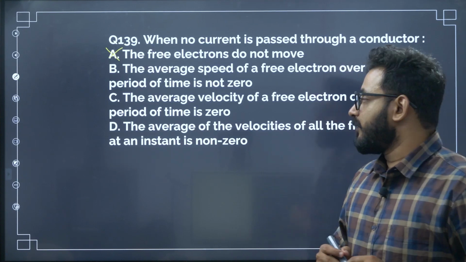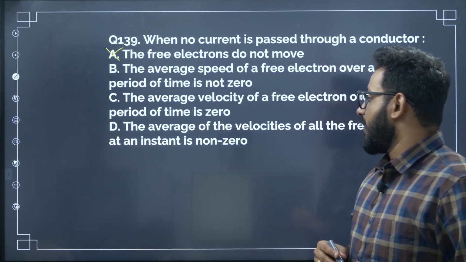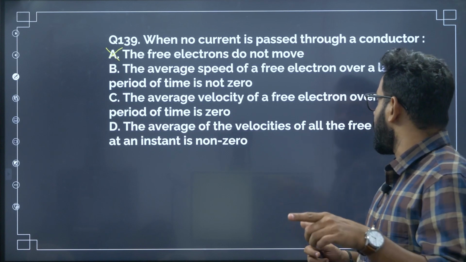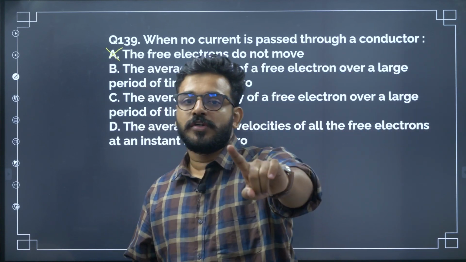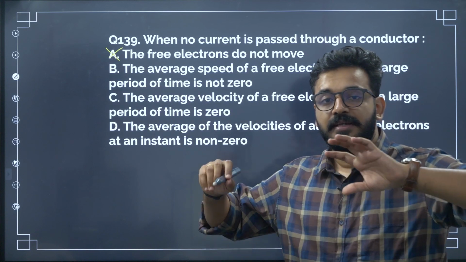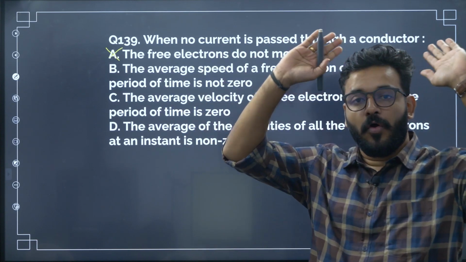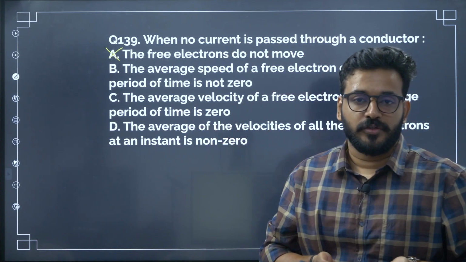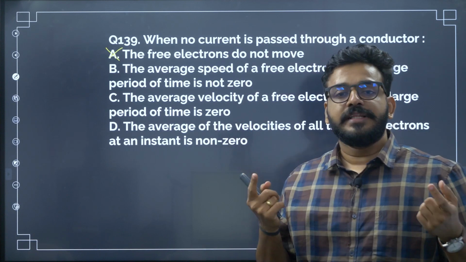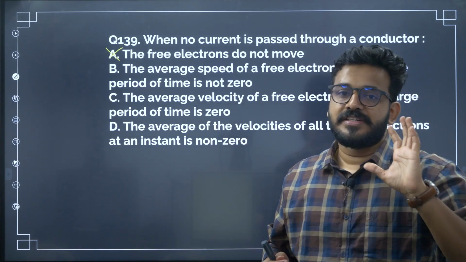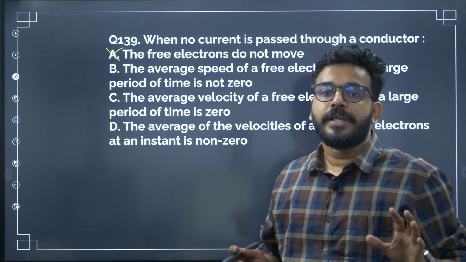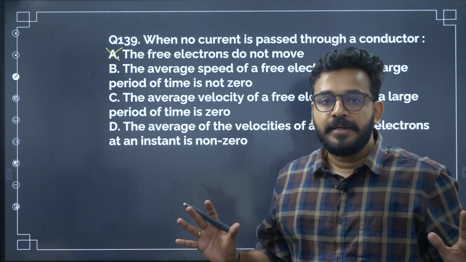But look at option D. Average velocity of the velocities of all the free electrons at an instant is non-zero. That means you take the velocity of all the electrons at a particular point in time, and the average velocity is non-zero. That is absolutely correct, because they are in random motion.